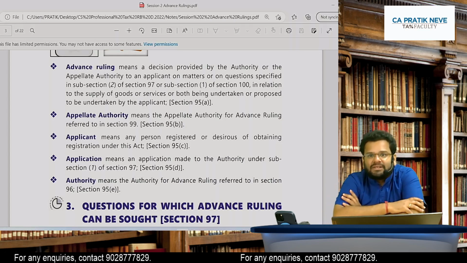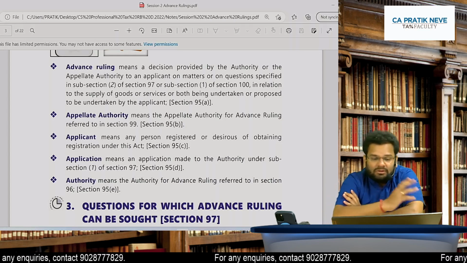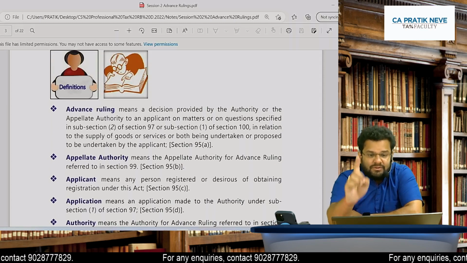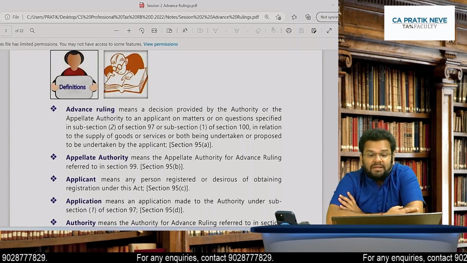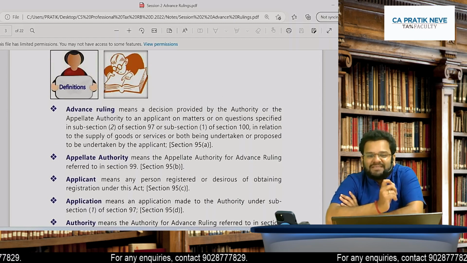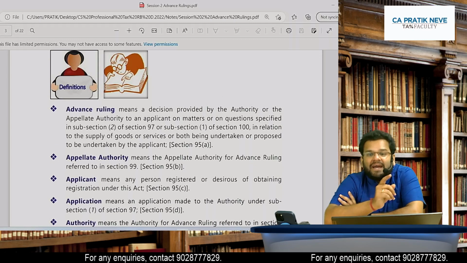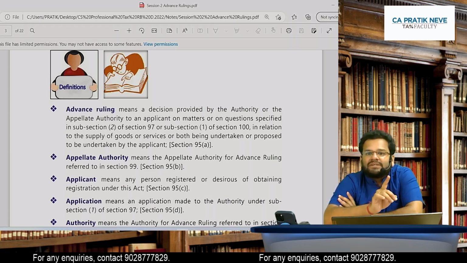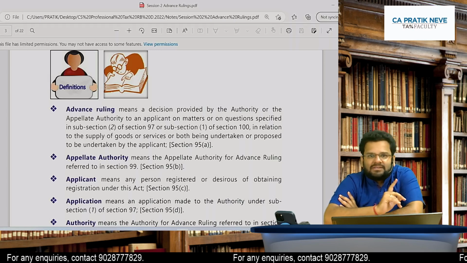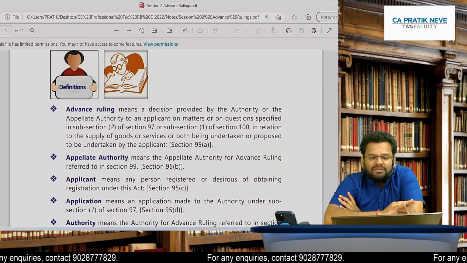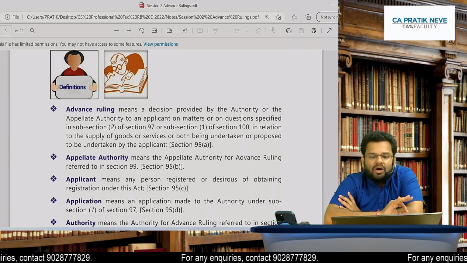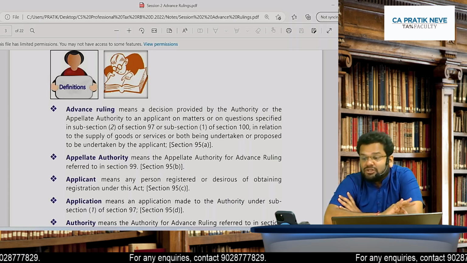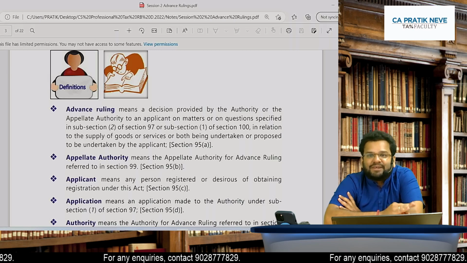Now see today's sections. We are talking about 95, which will be talking about definitions. So advance ruling means a decision. Ruling means a decision provided by authority or appellate authority. Who is authority? That also you are going to understand. Or appellate authority to an applicant on matters or on questions specified in subsection 2 of section 97.